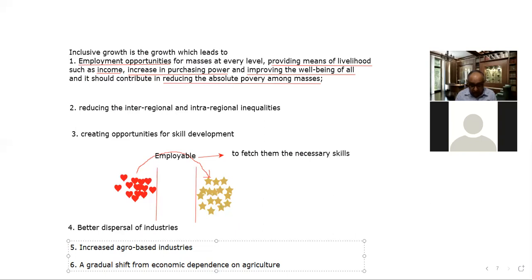The government has taken a number of initiatives. Some include the Bharat Nirman project, under which rural infrastructure is going to be developed. Second is MGNREGA, an important step taken by the government. Third is the Ayushman Bharat scheme. The Pradhan Mantri Jeevan Suraksha Bima Yojana has also been introduced.